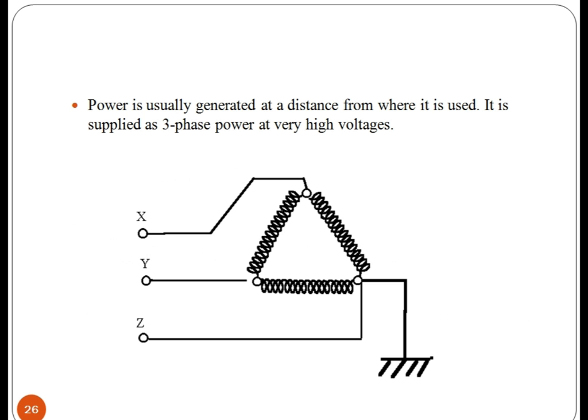Power is usually generated at a distance from where it is used. It is supplied as three-phase power at very high voltages. Conductors for distribution may be carried on overhead pole lines or underground in densely populated areas. Urban and suburban distribution is done with a three-phase system to serve residential, commercial and industrial loads.